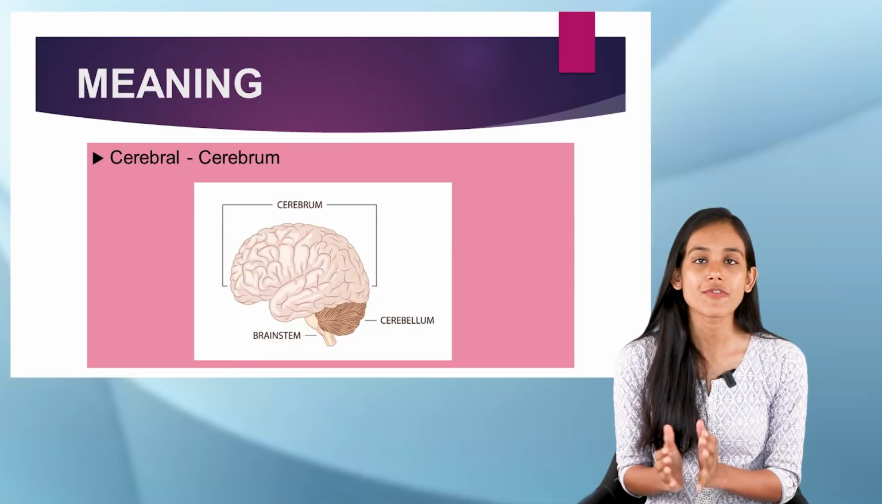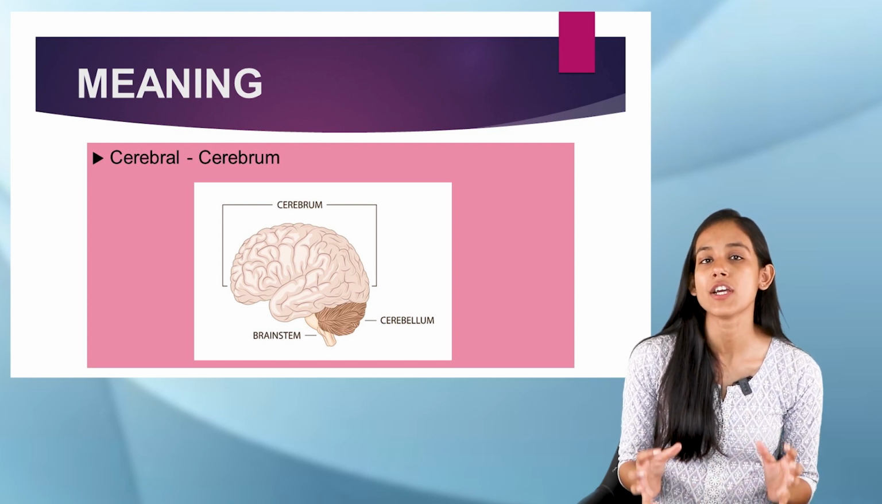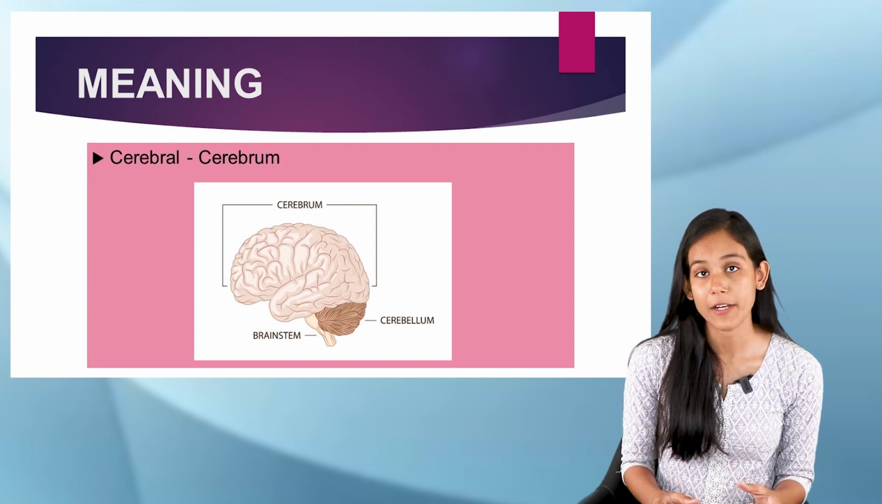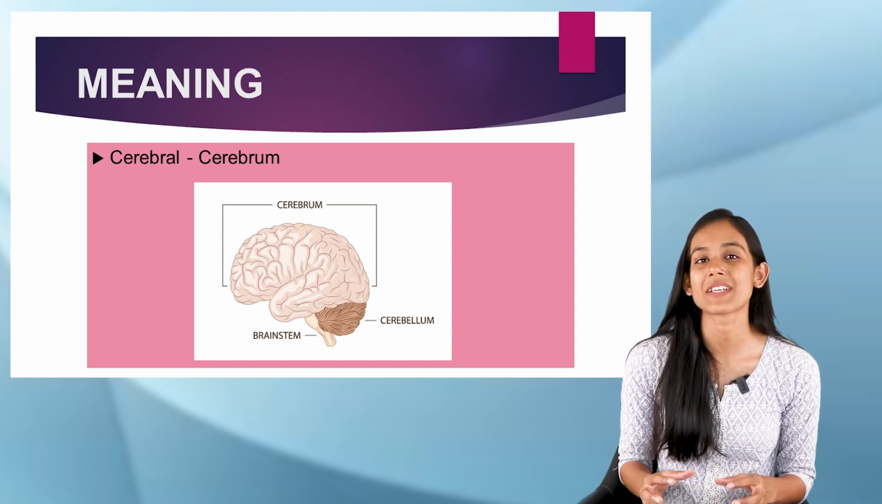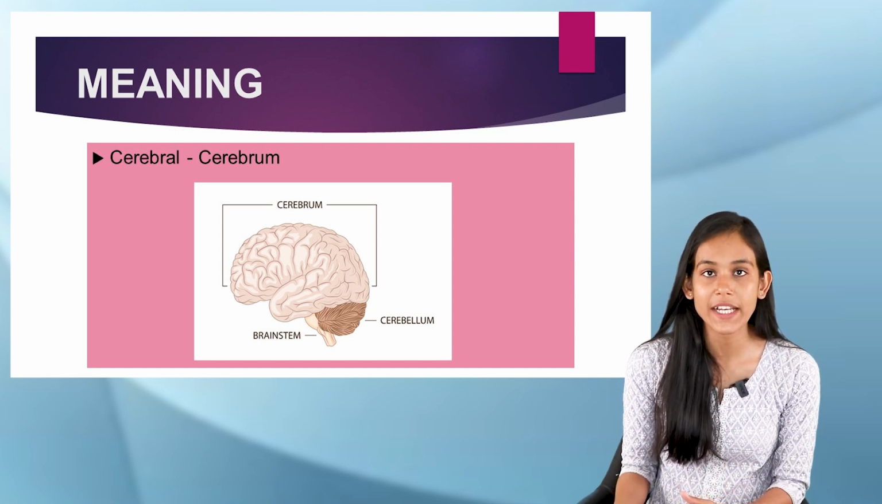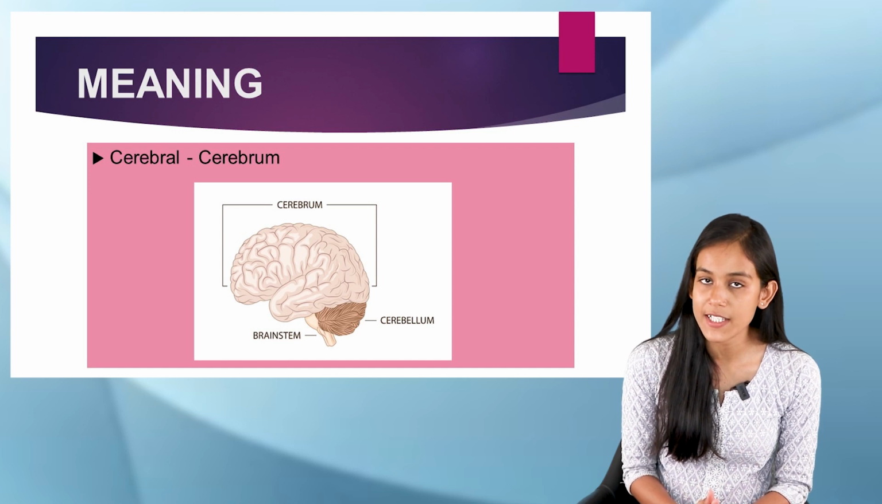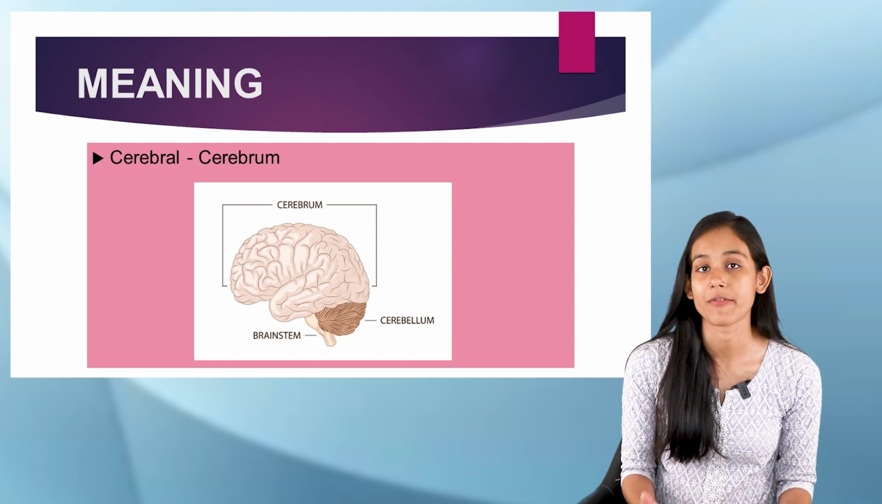Now let us understand the meaning of cerebral palsy to understand it in a better way. So here we have two words, that is cerebral and palsy. So first let us focus on cerebral. Cerebral is basically from the Latin word cerebrum, and here in cerebral palsy, cerebrum is the affected part of the brain. So you know that there are different parts of the brain. So in cerebral palsy, this particular part, which is cerebrum, would get affected.